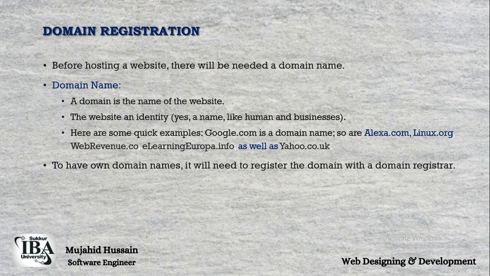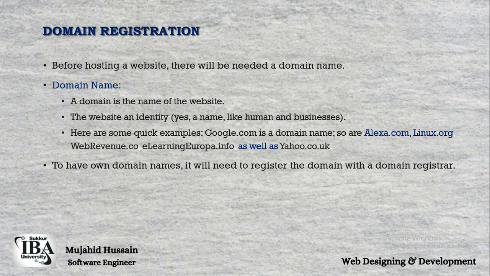yahoo.co.uk. So a number of websites are also available, as we learn about synthgov.pk, like HEC, like IBA. So these are the different websites, and these are the names of the websites, and basically these are domain names. When we want to host any website, we need a domain name, and that domain name is actually the website name.